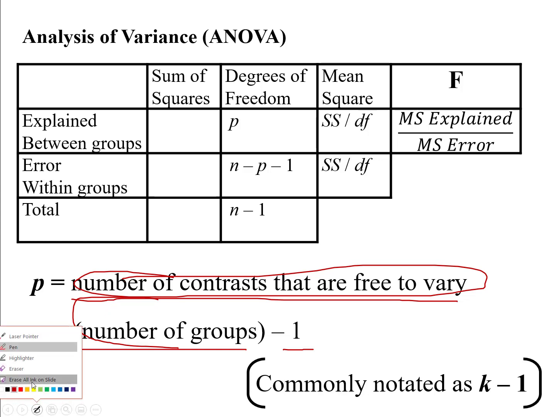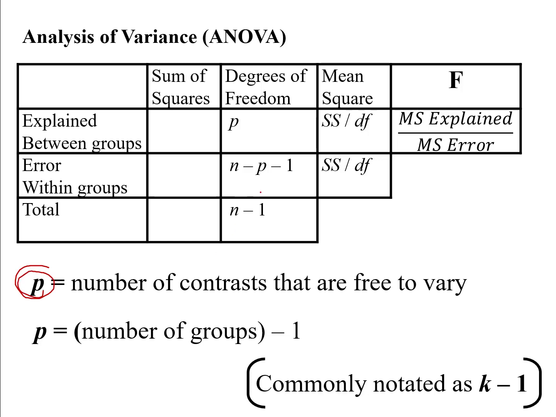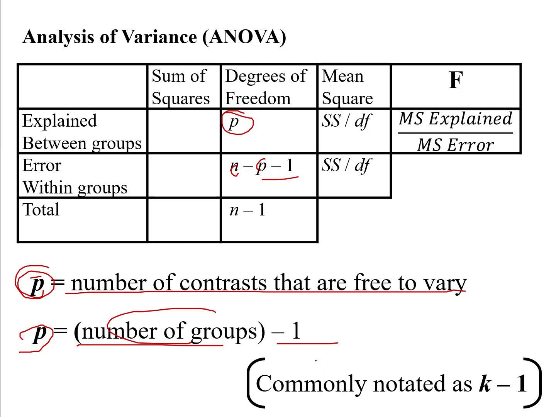So for right now, just note that p in our degrees of freedom, n minus p minus 1, or in our explained variance, is just p. Our p stands for the number of contrasts that are free to vary, and p will be equal to the number of groups minus 1. And I have a note down here at the bottom that a lot of times in stats textbooks and places where people talk about analysis of variance, this formula for number of groups minus 1 is often notated as k minus 1, where k is the number of groups. So they say the number of contrasts that are free to vary is equal to k minus 1. It's a common way of notating this.